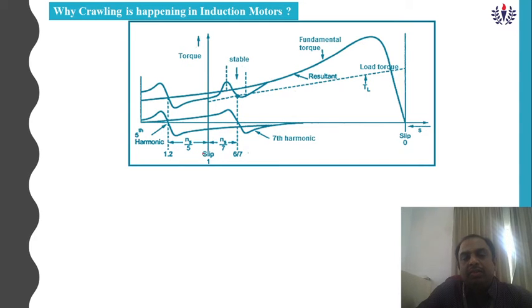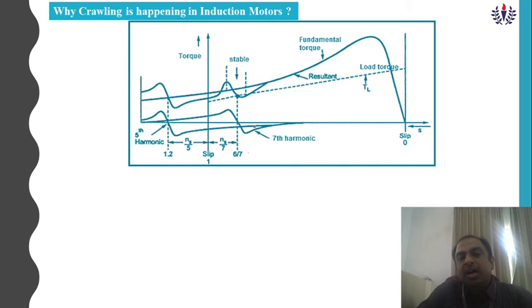Now when crawling has taken place, the fifth harmonic will be present in the positive quadrant as well as in the negative quadrant. You see the shape, positive and negative quadrant. In the same way, you have to apply the brake of this harmonic to minimize it. During that time a seventh harmonic will be produced, that is nothing but ns by 7.